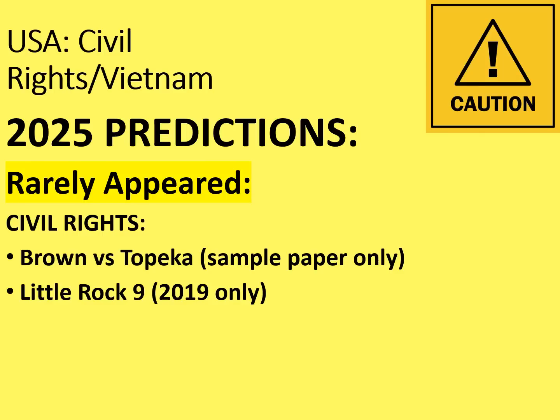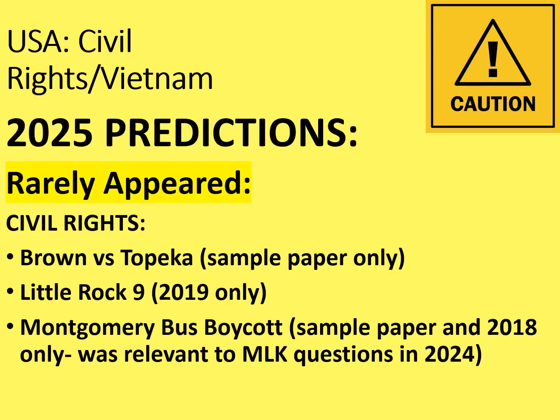Now, if you look at those two things together, desegregation or integration of education between 1955 and the 1960s could be a really good topic to revise. It's odd that it's not come up before, or rather odd that it's come up so infrequently. The Montgomery bus boycott. I almost deleted this from this slide because it would have been relevant to Martin Luther King questions last year, and it has appeared in the sample paper and the 2018 paper. But there's a massive gap in between, so perhaps it could come up again.